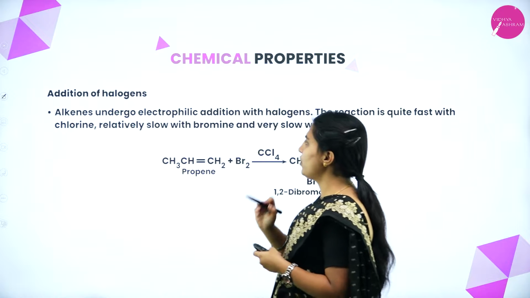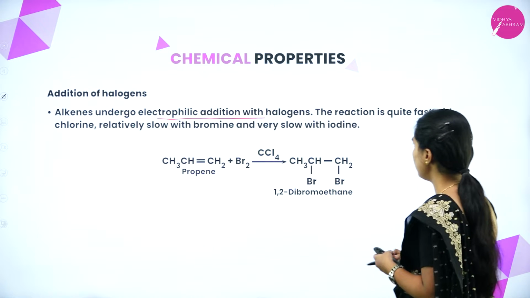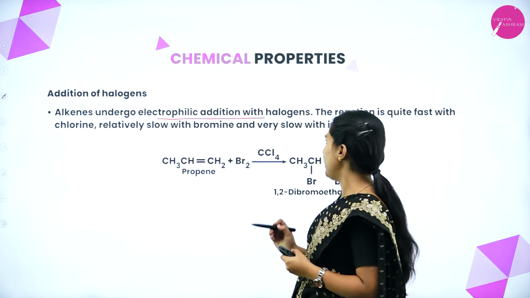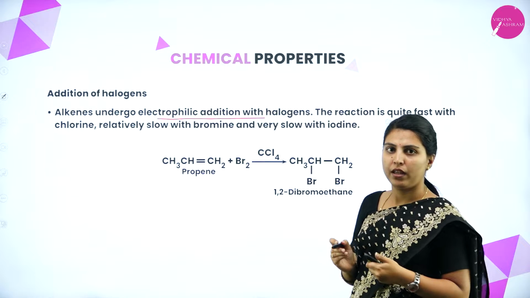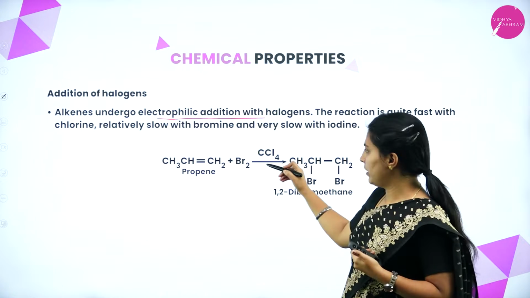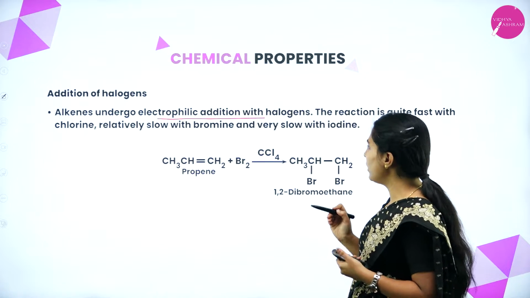Next, addition of halogens. Alkenes undergo electrophilic addition with halogens. The reaction is quite fast with chlorine, relatively slow with bromine and very slow with iodine. We have seen this reaction in alkanes also.